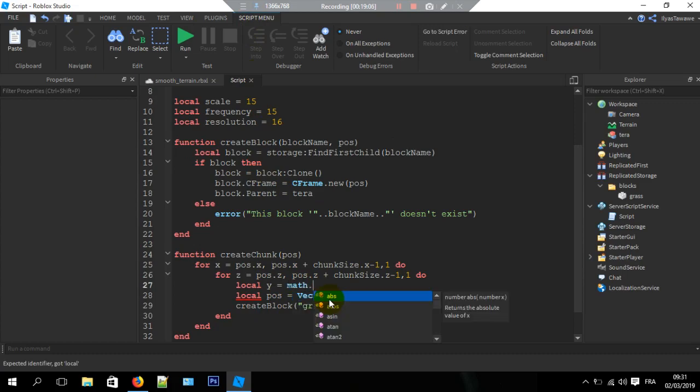So math.noise, the number x. Well, we're gonna give it the x position.